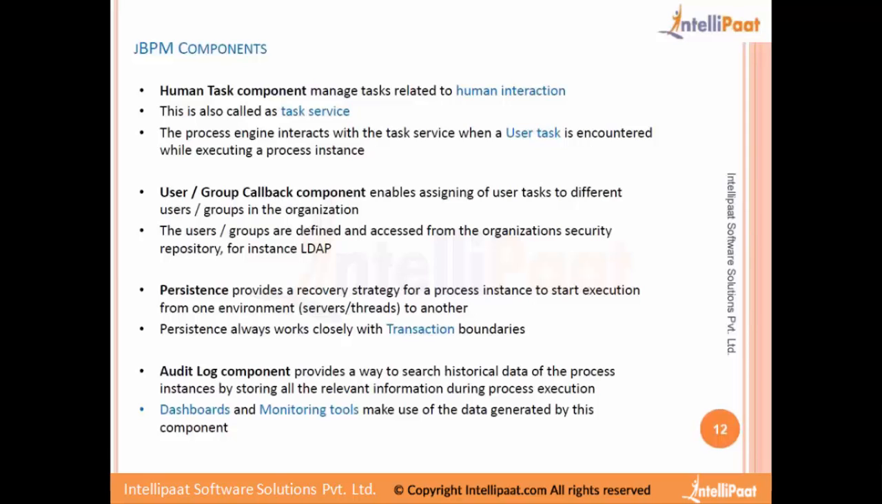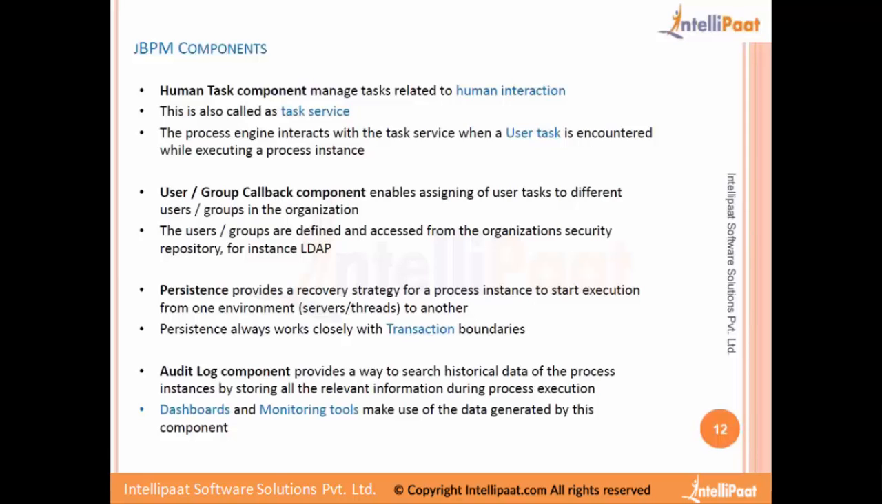Persistence, as I said, is used for the recovery strategy. It's used basically when a process has failed due to some technical reason. Then we need to kickstart the process in a different thread, in a different cluster, or in a different server. Then the system needs to know from where it needs to start the failed process. So that recovery information is stored by JBPM in the database using the persistence component.